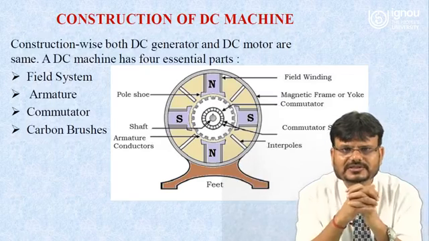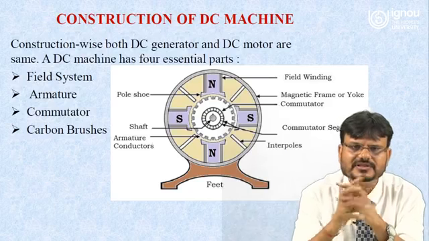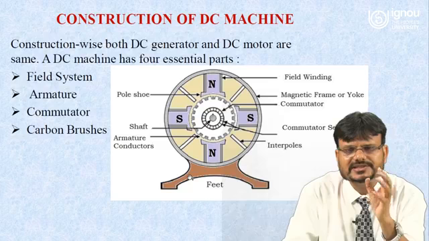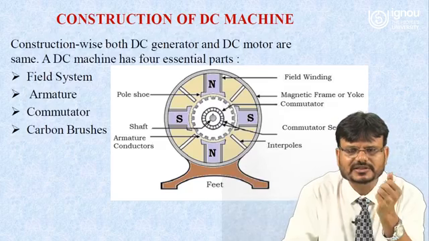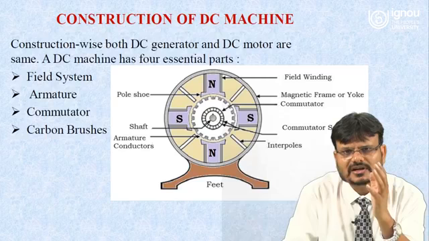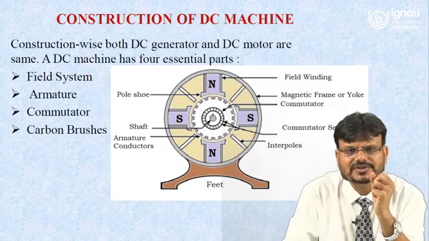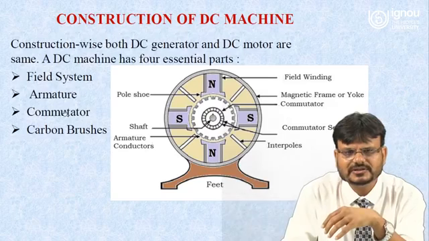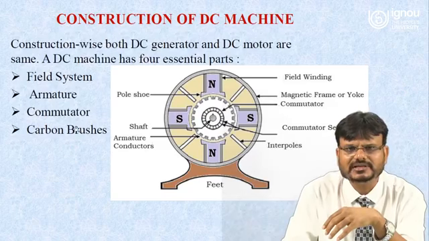So these are all applications of the electric motor. Now we are going to discuss the construction of the DC machine. Here you can see that both the DC generator and DC motor are basically called DC machines. Our DC machine basically has four important parts which can be classified as field system, armature, commutator, and carbon brushes.